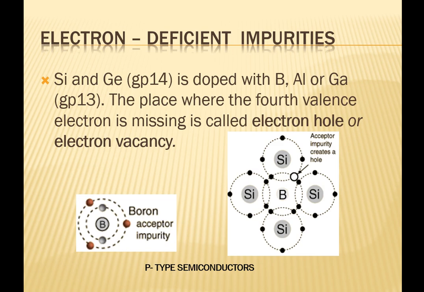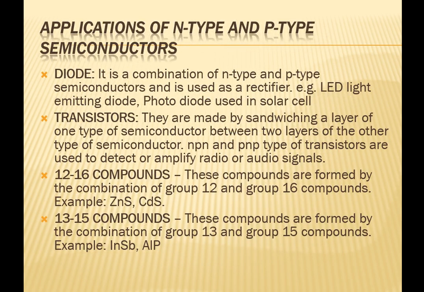Holes are supposed to be positively charged and moving, so this type of semiconductors are called p-type semiconductors. There are various applications of N-type and p-type semiconductors. One is diode. Diode is a combination of N-type and p-type semiconductors. It is used in rectifier.